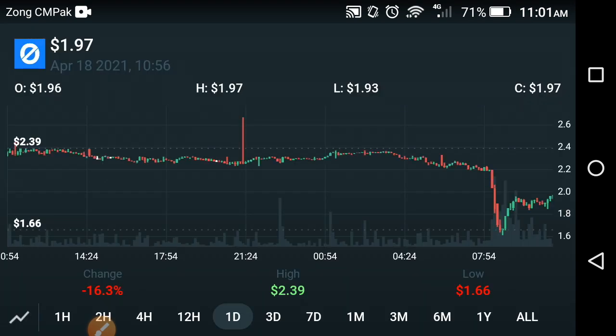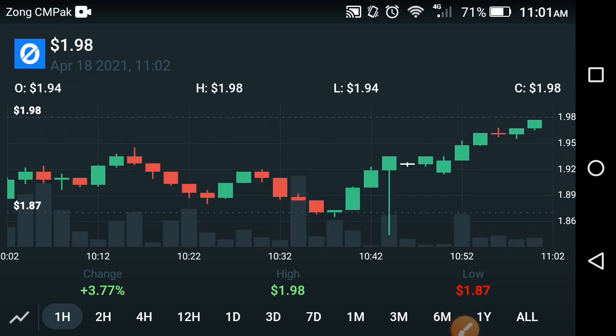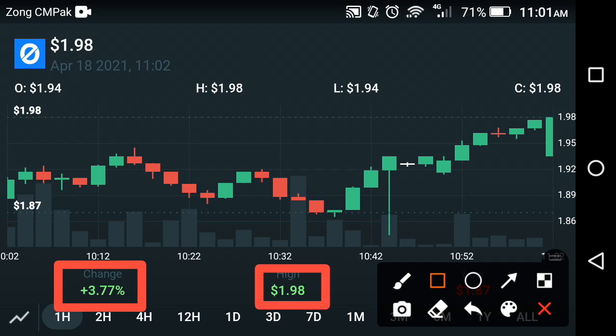As you can see here, the last 1 day price prediction. First of all, we look at the last 1 hour price change. What's the price change in Origin Protocol in the last 1 hour, friends? Absolutely a good change in OGN in the last 1 hour, 3.77% in the high price. Oh my god, they are hitting 2 USD at this time, friends. As you can see here now, a high jump of OGN starts now, so they are hitting 2 USD at this time, friends.